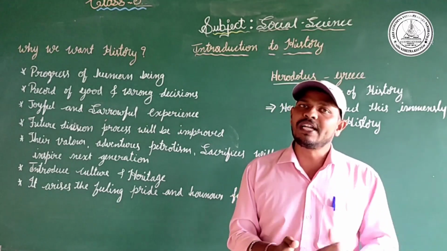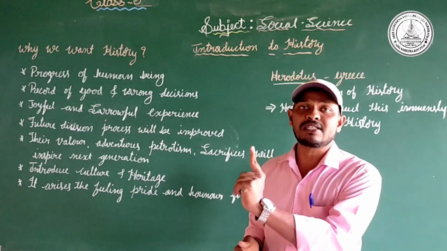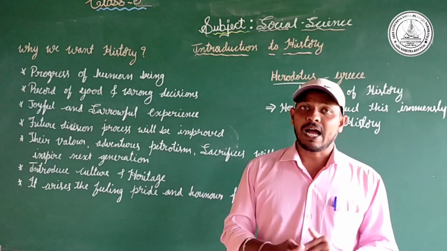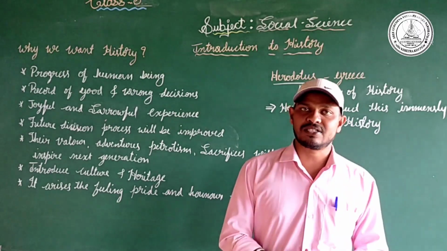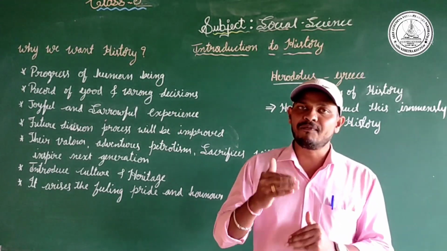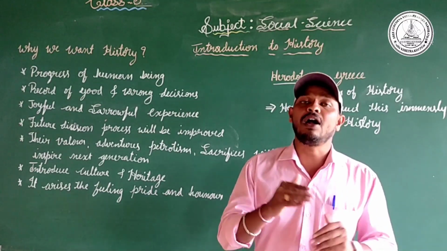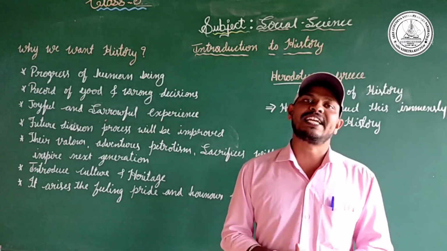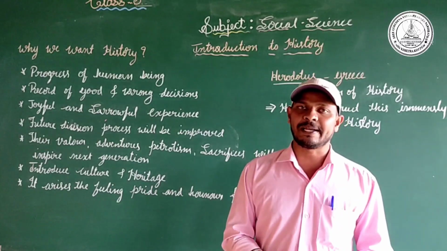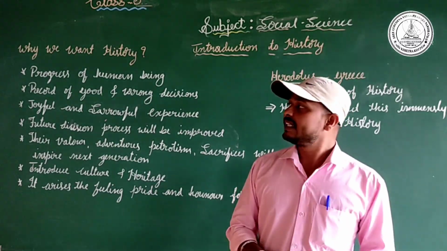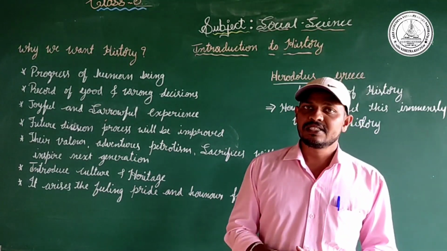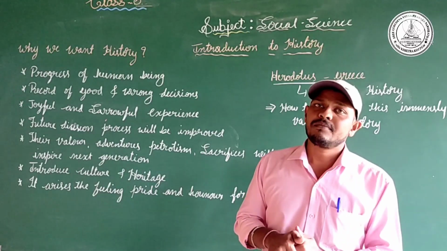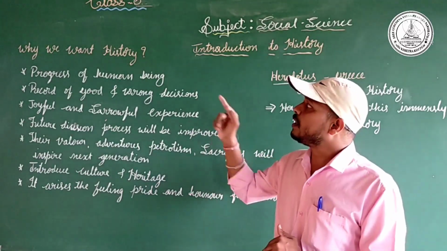If there were no memory, the baby would again touch the flame of fire and commit the same mistakes. If we have memory, we do not make the same mistakes or the committed mistakes again. So we need memory. Then why do we want history? We need history for the progress of human beings.